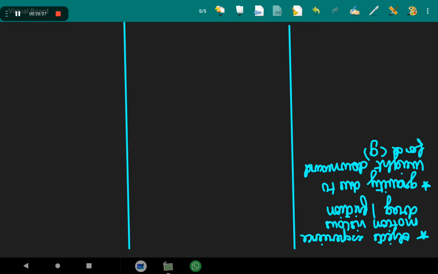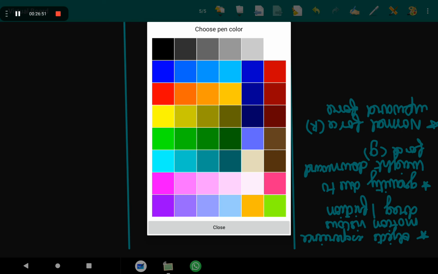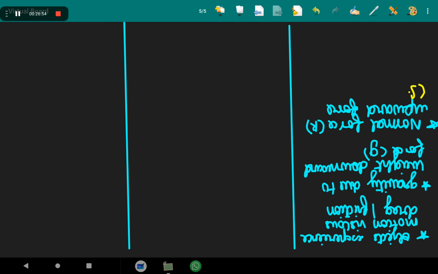I write it as W. But what is normal force? Normal force R, upward force, and it is, I'm changing the color to write this because it is so important, see. It is a self-adjusting force. Notice it is a self-adjusting force. Okay? Normal force is a self-adjusting force. This is an example of the kind of situation mentioned above.